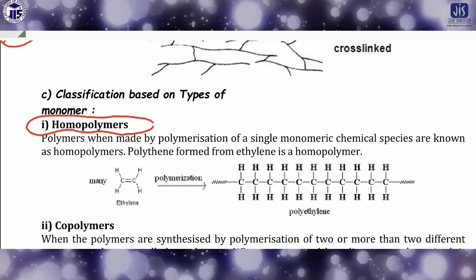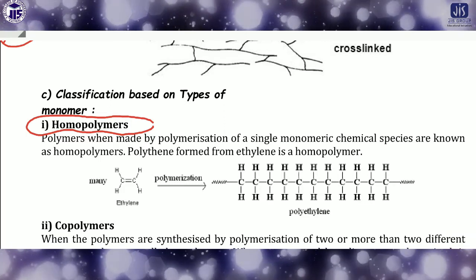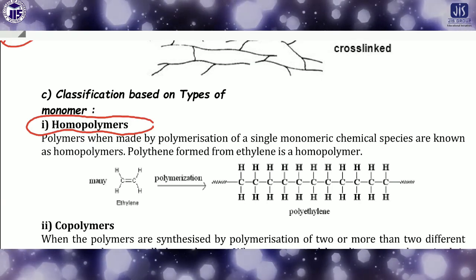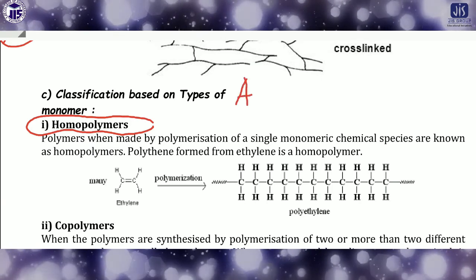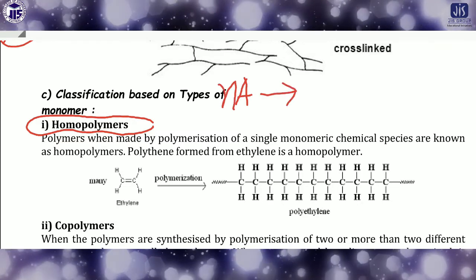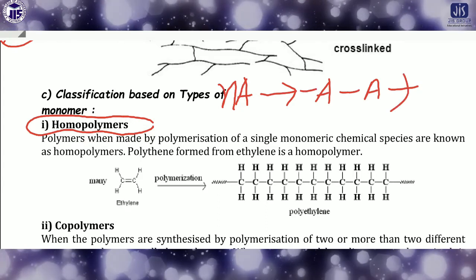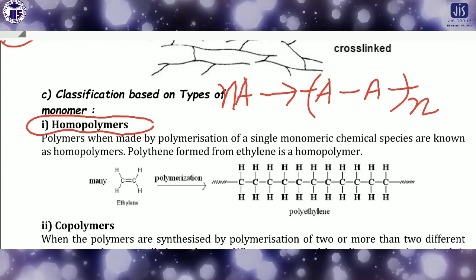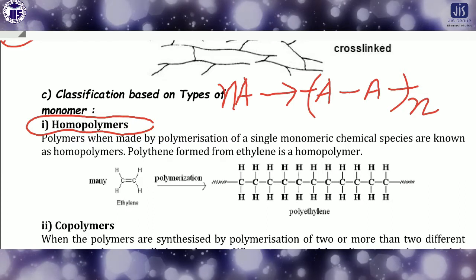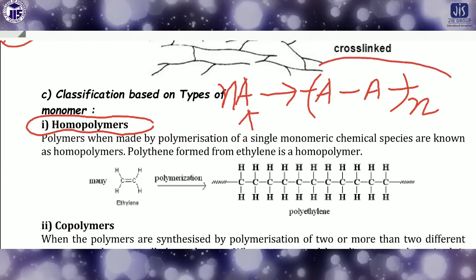Homopolymer means, here you have to understand that homo means same type. So homopolymer means here the monomers, what is the monomer? Monomer means if n number of A connected to form chains, like that, then this A is called the monomer, and after formation this is called the polymer.